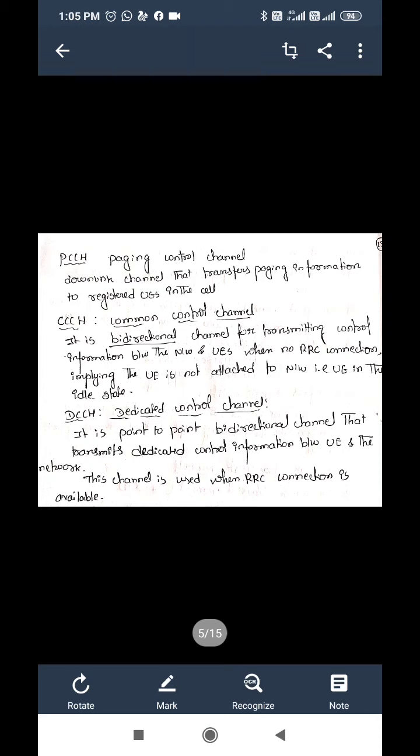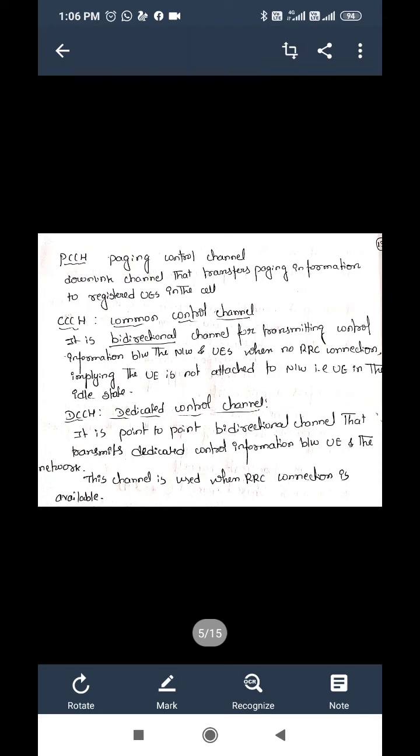Next, DCCH, the dedicated control channel. It is a point-to-point bidirectional channel that transmits dedicated control information between the UE and the network. This is used when an RRC connection is available. What does it mean that an RRC connection is available?